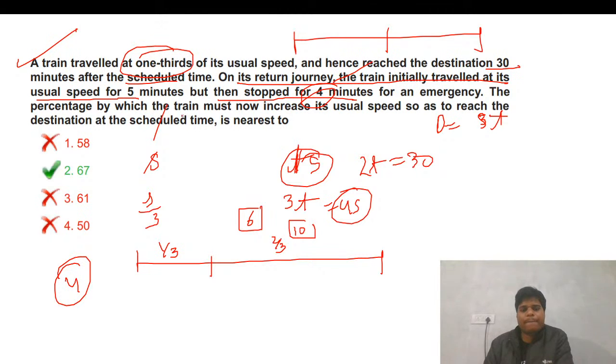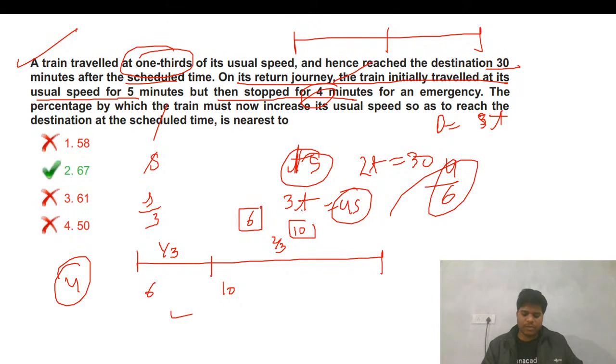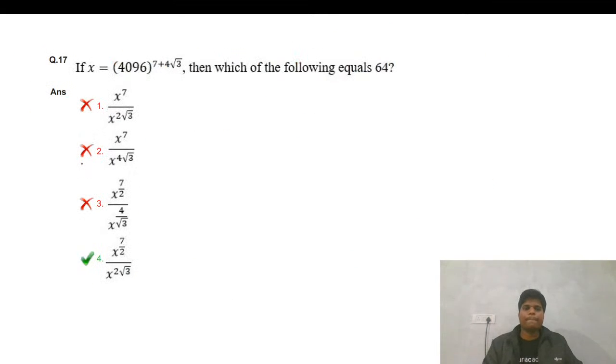The percentage by which the train must increase speed: so 6 and 10, that becomes 10/6. That is the final change, so that is the change you need to make in the speed. Is it simple? So that will be the answer, the change that needs to be made, 66.67. Okay, so this was also simple.